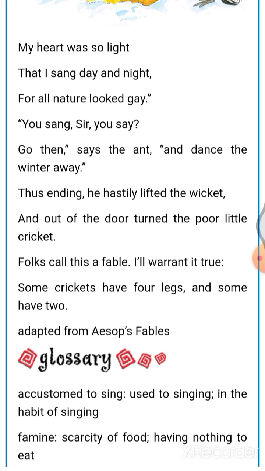So for getting good marks, for studying in future, to pursue your ambition, you should study hard, right? So I hope this explanation of this poem is very clear to you, right?